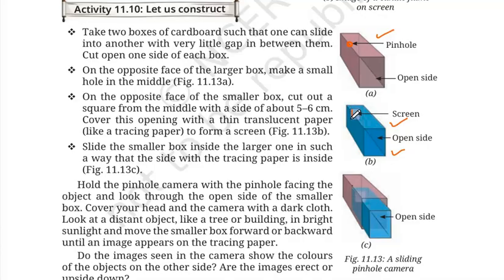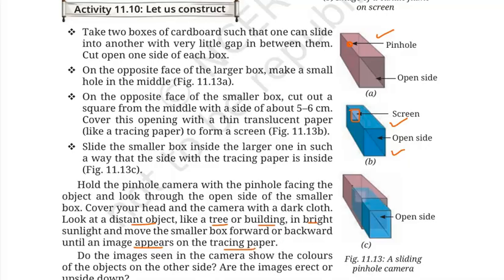On the opposite side of the small box, make a square or rectangular cut and place a tracing paper like a screen. Now you slide it inside. Now you cover your head with a dark paper and try to look through the pinhole. Suppose there is a distant object like a tree or a building in bright sunlight. You move the smaller box forward or backward until the image appears on the tracing paper.